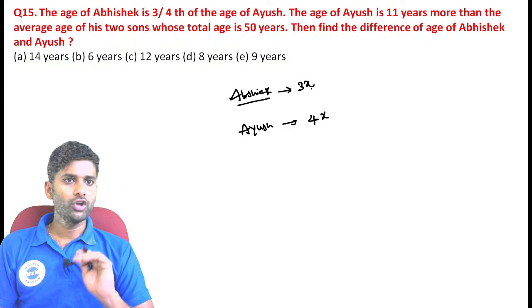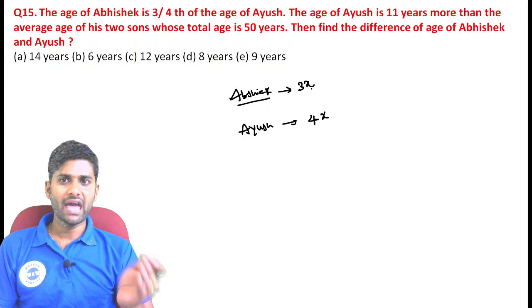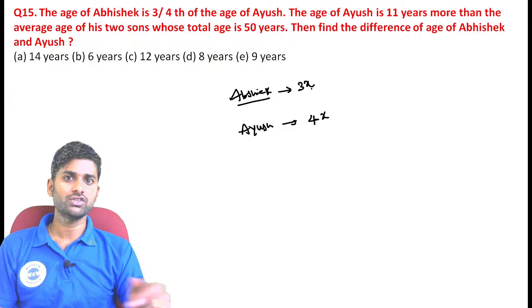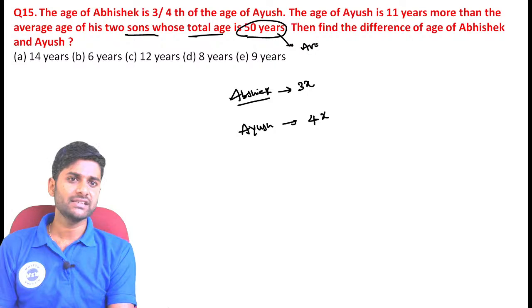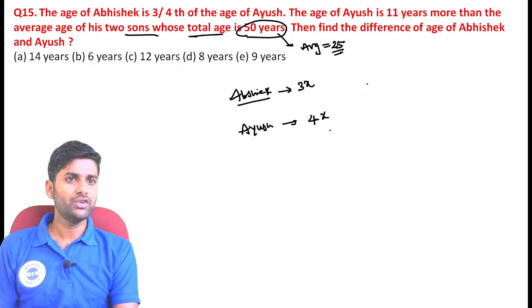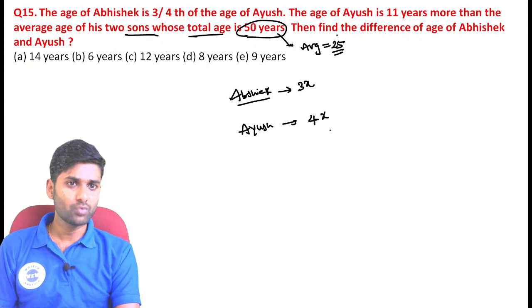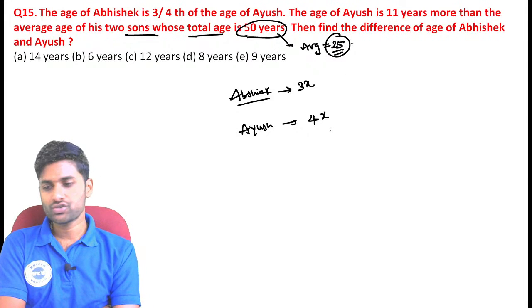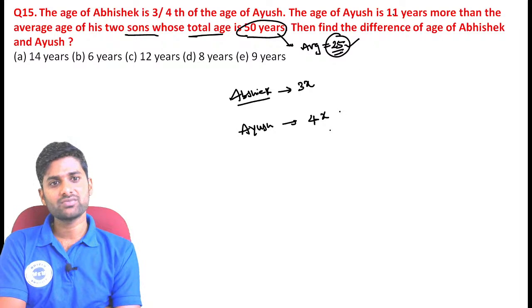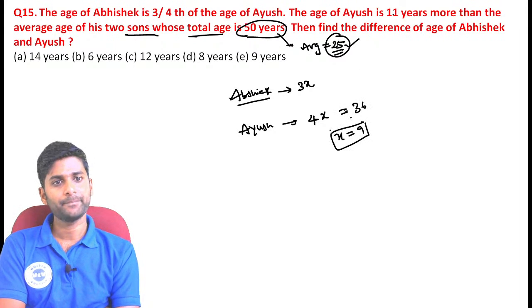Now the age of Ayush is 11 years more than the average age of his two sons, whose total age is 50. So the sum of these two ages is 50. Then the average is exactly equal to 25. Now Ayush's value is 11 years more than the average age of his two sons. The average age of his two sons is 25. 11 years more means the value becomes 36. Now you can get the x value, which becomes 9.